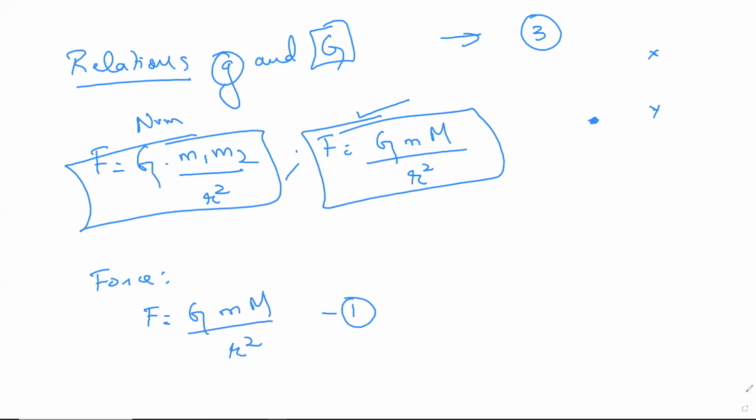You'll continue. We also know one more formula. What is the other formula? Newton's second law of motion. I hope you guys remember Newton's second law of motion. F is equal to ma. This is what we know. Fine. But right now, just imagine whenever gravity is involved, the a becomes g. So it makes more sense if I write F is equal to mg.